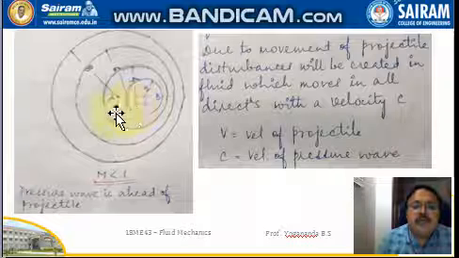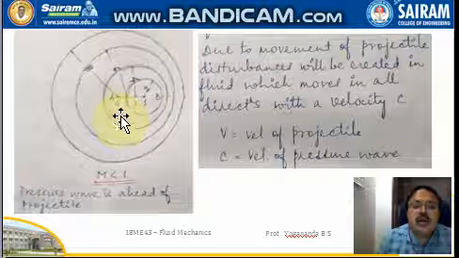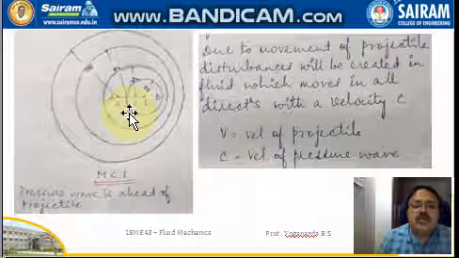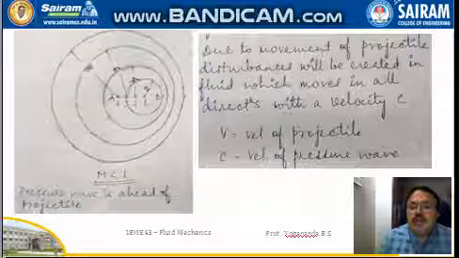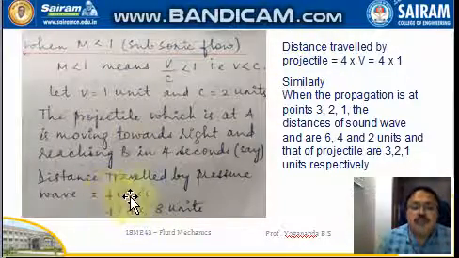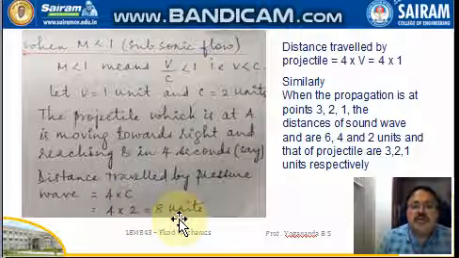When the projectile is moving from point 4 to point 3, the distance covered will be 3 into 2. In place of 4 into c, we will have 3 into 2, so that is 6 units.